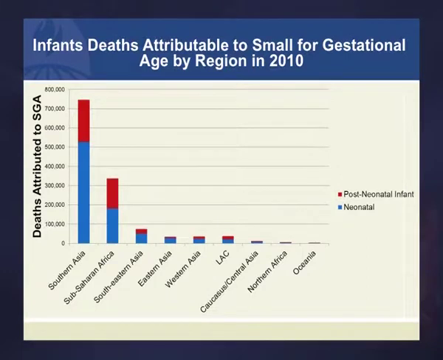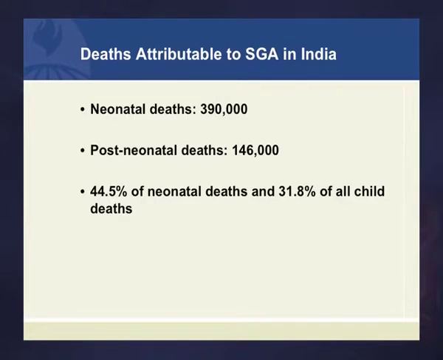We also looked at the infant deaths attributed to SGA by region, and I show this because, of course, a very high number of those are in Southern Asia. And then a calculation specific for India. Deaths attributable to SGA in India by our calculations would be neonatal deaths, 390,000, post-neonatal, 146,000. So about 45% of neonatal deaths and about 30% of all under 5 deaths have SGA as an important underlying cause.